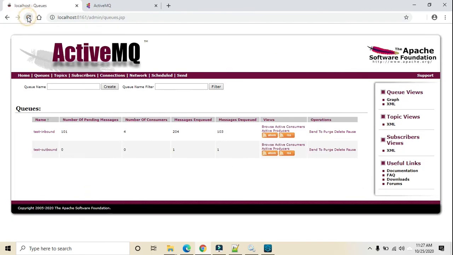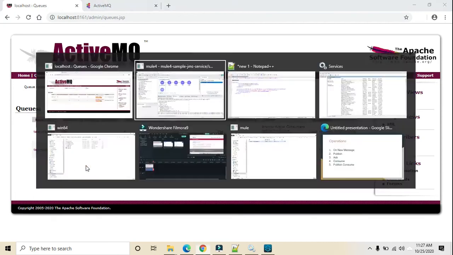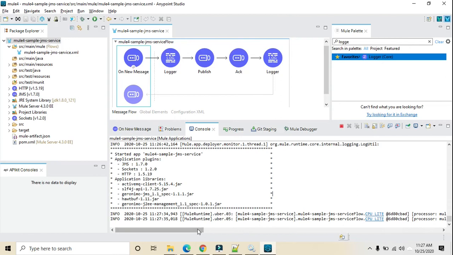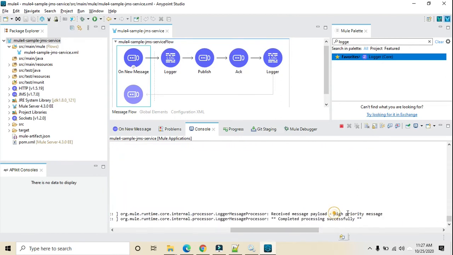So I publish the message, but we can see the message count is 100 because one extra message got transferred to the target destination, and we can see it in this logger as well: high priority message and completed process successfully. That's how you can use the selector with the source endpoint.